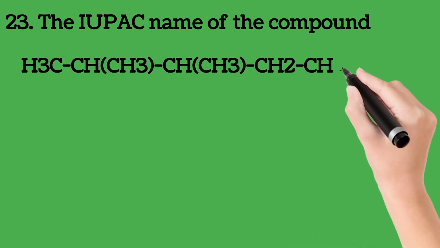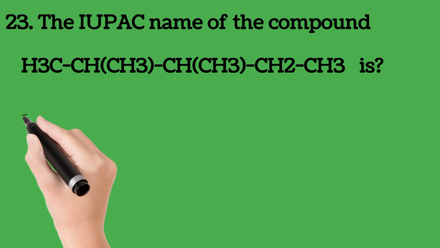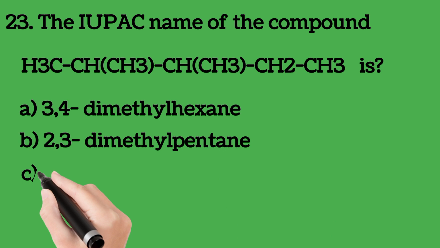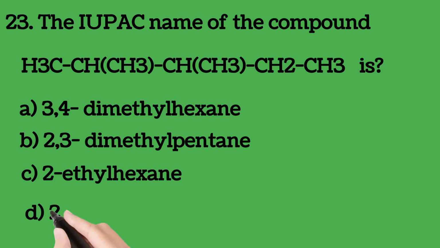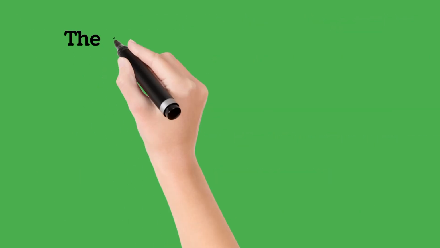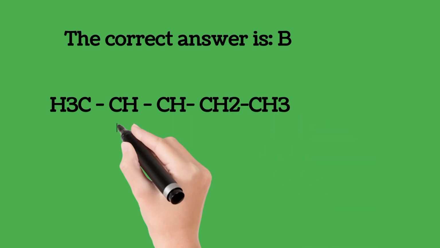23. The IUPAC name of the compound H3C, CH, CH3, CH, CH3, CH2, CH3 is A. 3,4-dimethylhexane, B. 2,3-dimethylpentane, C. 2-ethylhexane, D. 2,3-dimethylhexane. What's the IUPAC name of the compound? The correct answer is B.